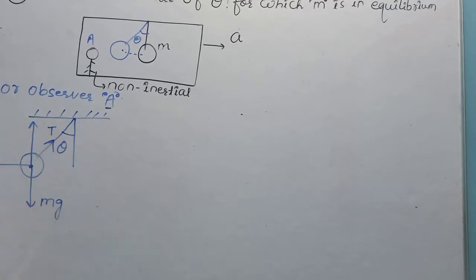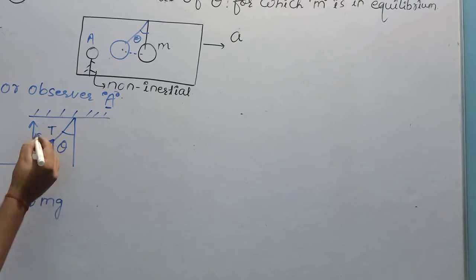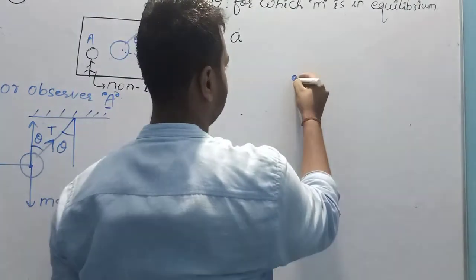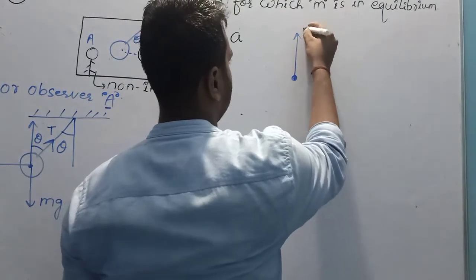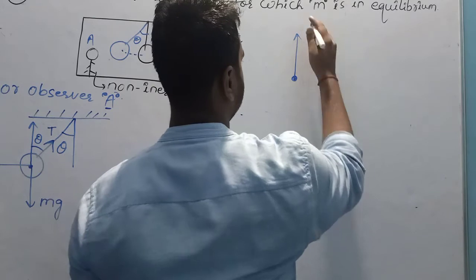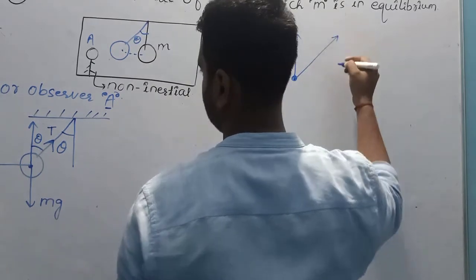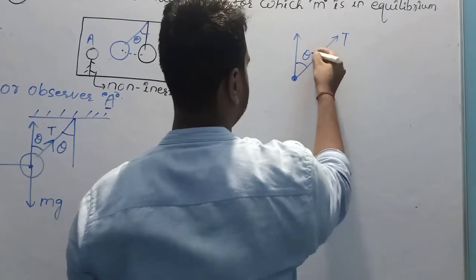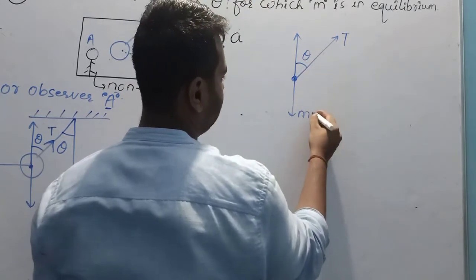Let this be the y-axis. If this is angle theta, this will also be angle theta. So, firstly I am making the diagram. There was tension. This was angle theta. Downward mg.